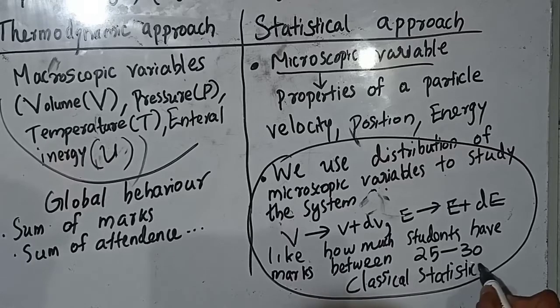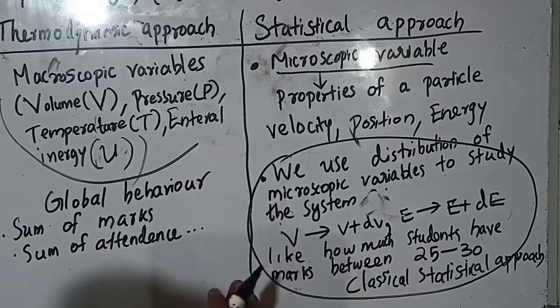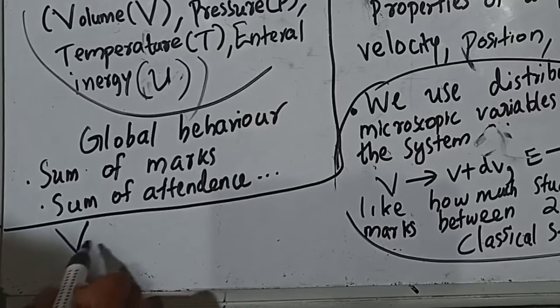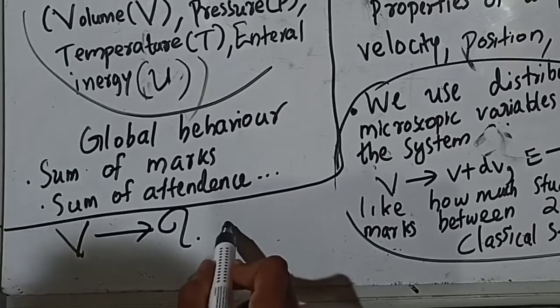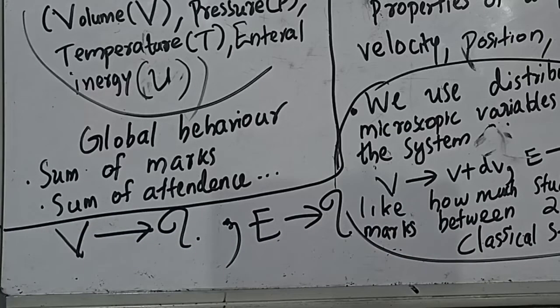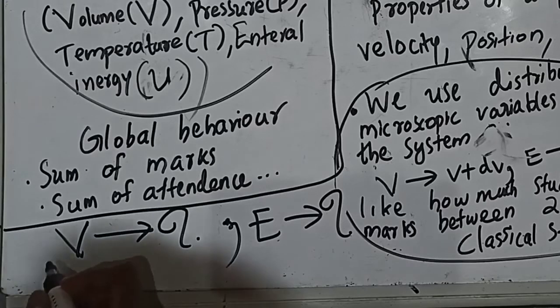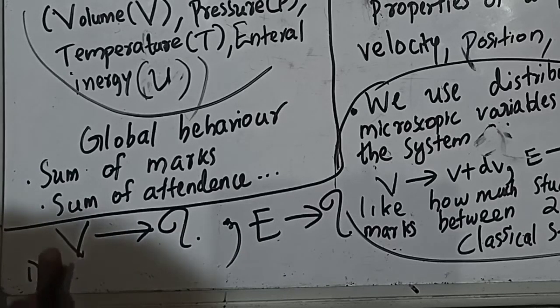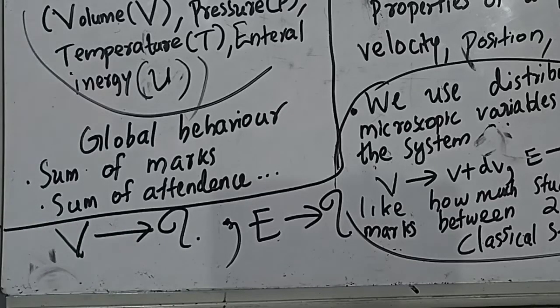We know that in classical mechanics, the observables have a continuous range of values. It can be anything between E and E plus dE. In quantum systems, the observable values are discrete. So we take how many particles possess a particular velocity v and how many particles possess a particular energy E. We use this idea to track a huge number of particles obeying quantum laws. There are mainly two types of quantum statistical approach: one is the Bose-Einstein statistical approach and the other is the Fermi-Dirac statistical approach. We will learn about it later.